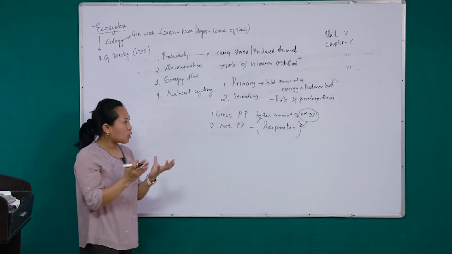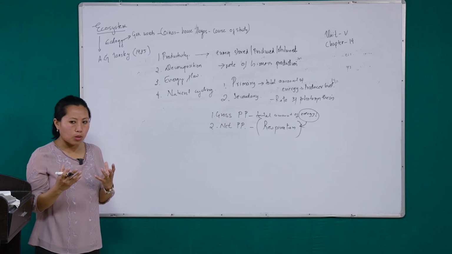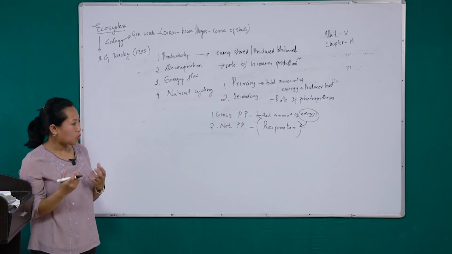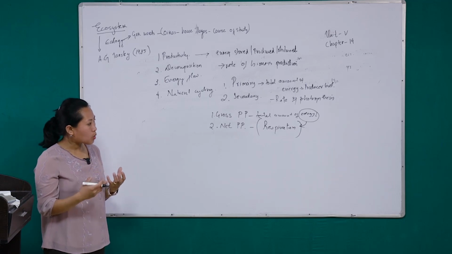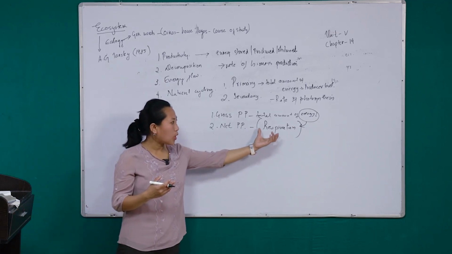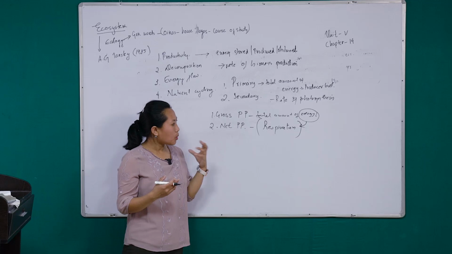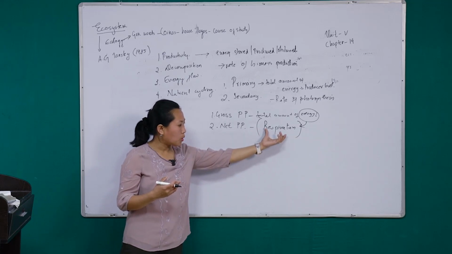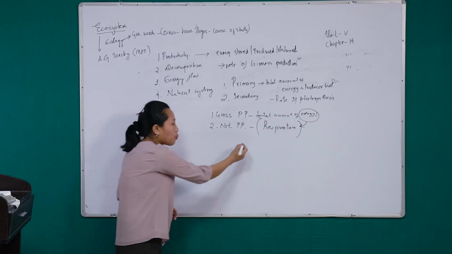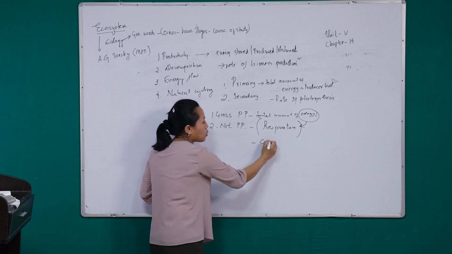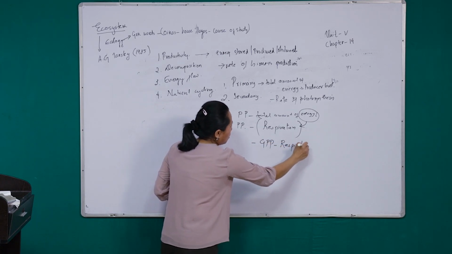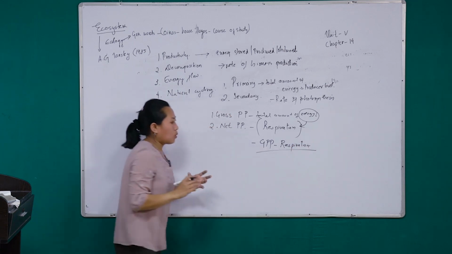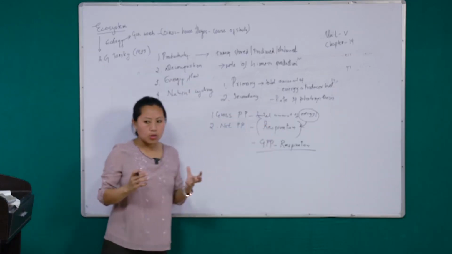From the total energy that is produced, the plants also need to carry out various metabolic activities which require energy, and that energy is released during respiration. So some amount of energy is used up during respiration. So net primary productivity is gross primary productivity minus respiration.